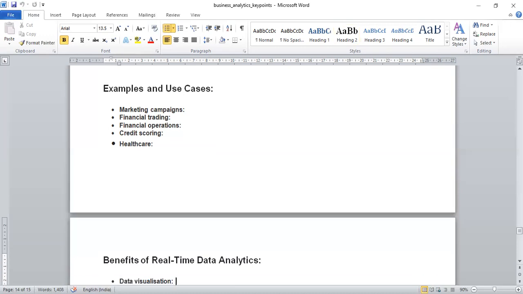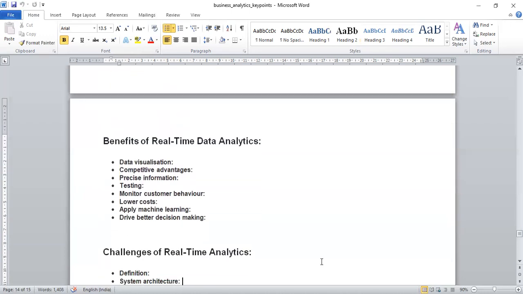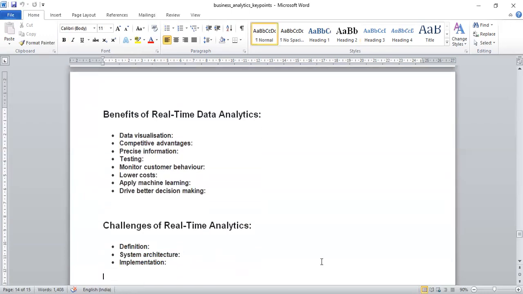So what are the benefits of real-time data analytics? So just go through the benefits and challenges.